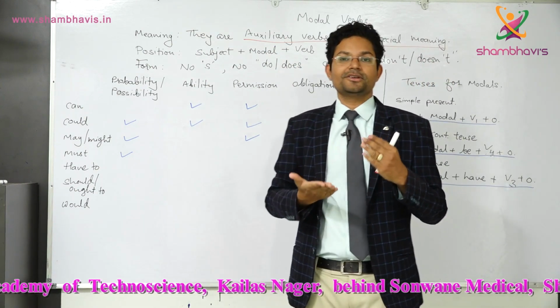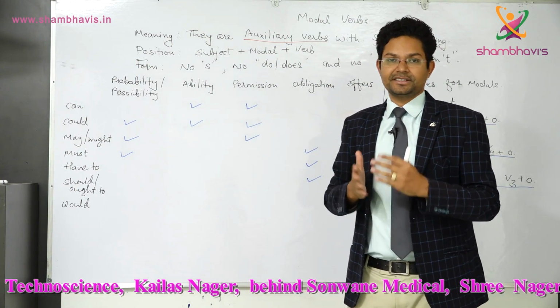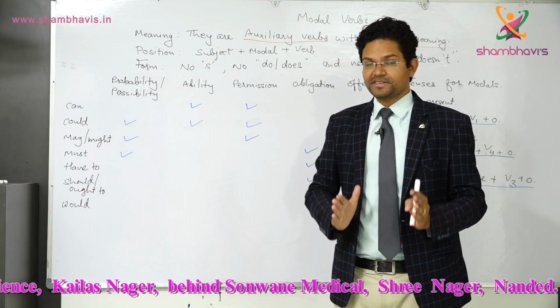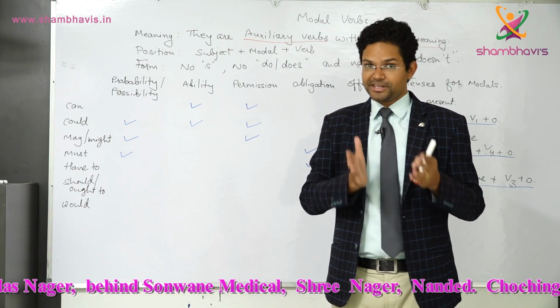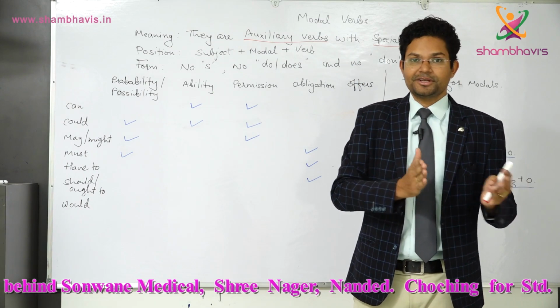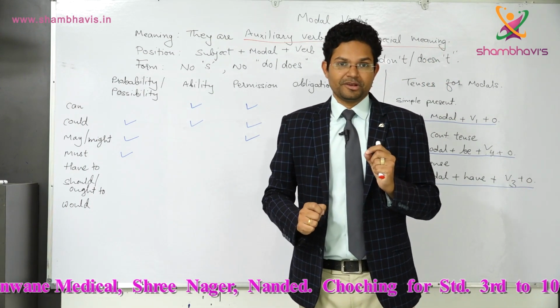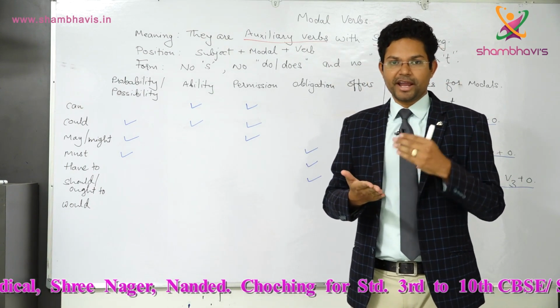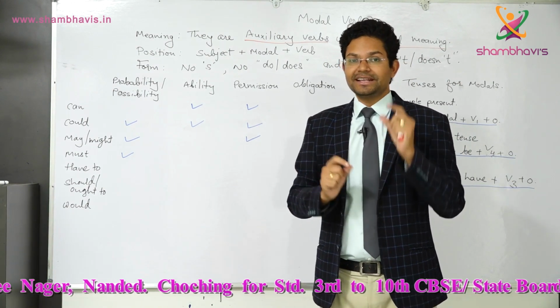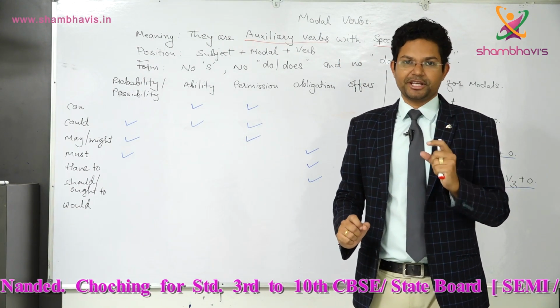Helping verbs which are do, does, did, these are the helping verbs. Okay, but auxiliary verbs, they are in the place of helping verb, but it has a special meaning. For example, can, may, might, these are the auxiliary verbs, and the word itself has a special meaning.